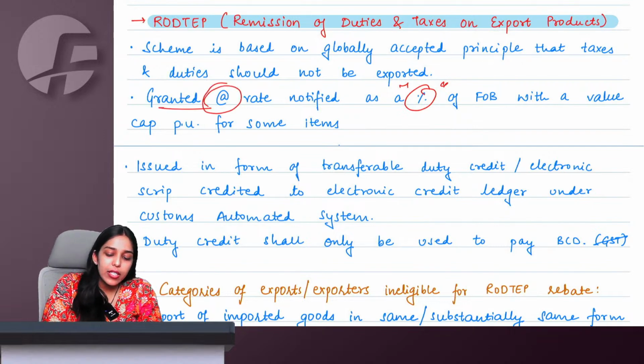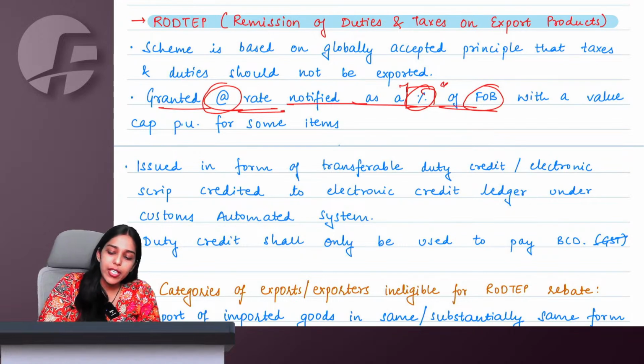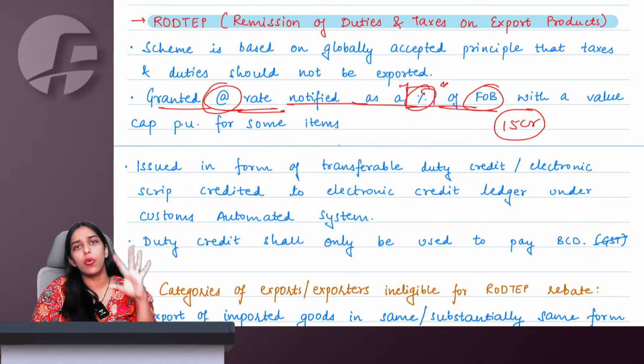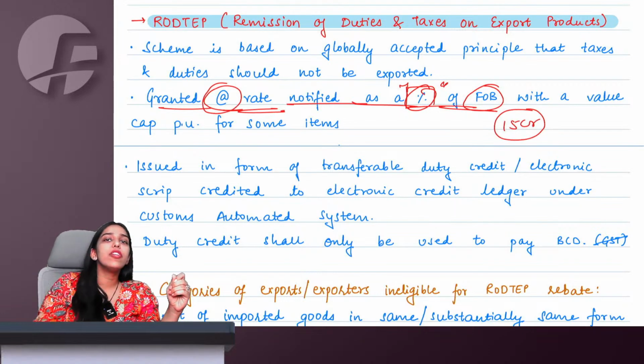So granted at the rate notified, at some fixed percentage of FOB. Let us say you export goods worth 15 crore. Then on an average, generally we would assume that to manufacture these goods of 15 crore, you would have used electricity, water, land, etc., for which the government charges, let us say, stamp duties or any other wealth taxes, etc. And we are not giving you any refund for the same.